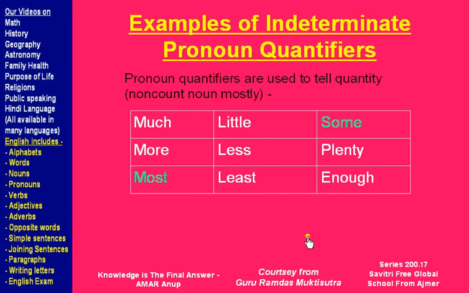Compared to that, some quantifiers can be used both for non-count and count nouns. So here in green, some and most can be used for both a count noun and a non-count noun or pronoun. Now a count noun is one which you can count, like biscuits, like soldiers. We will again go to my lecture on nouns to know more about count and non-count nouns.